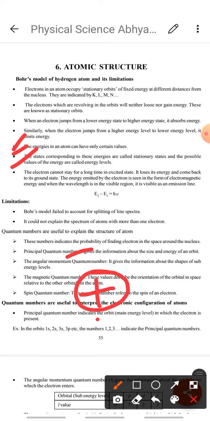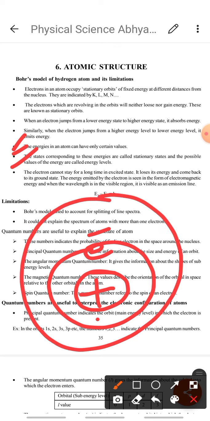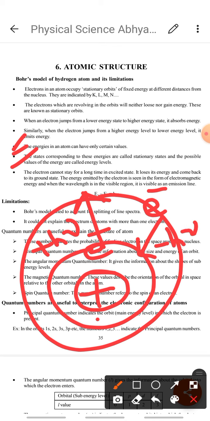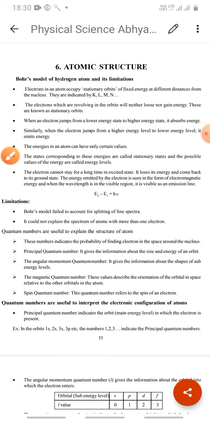So this is the nucleus, this is the first orbit where the electron is present, this is the second orbit. When the electron jumps from the first to the second, it absorbs energy in the form of h nu. When the electron is present in the second orbit and comes to the lower orbit, it releases energy in the form of h nu. So the difference is given by E2 minus E1 equal to h nu.